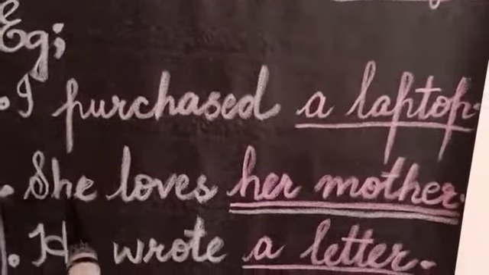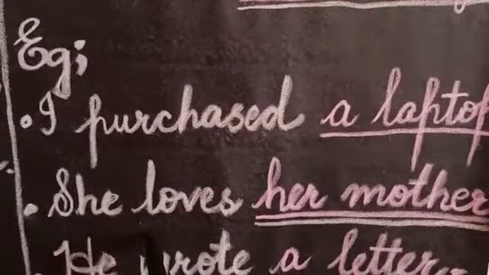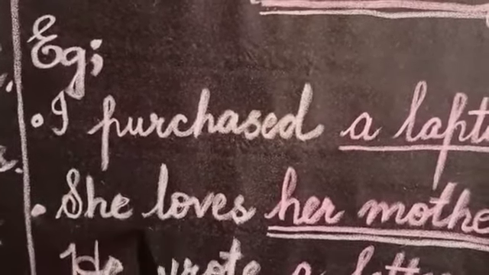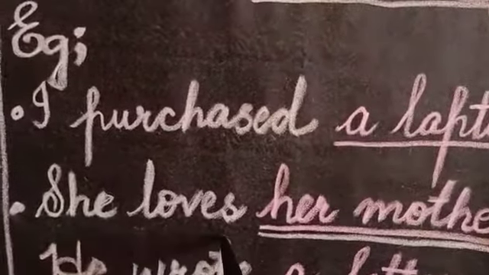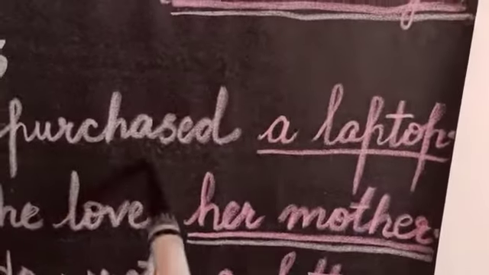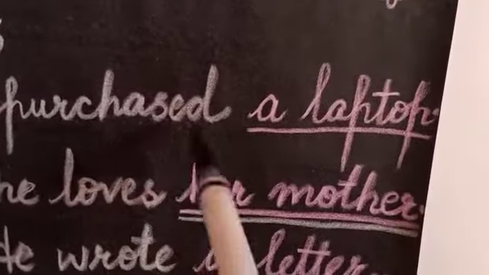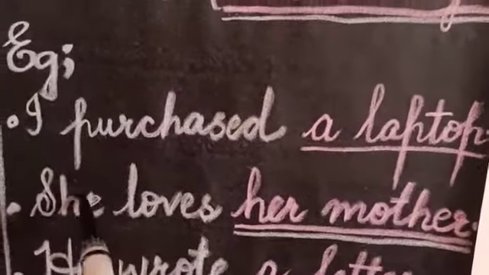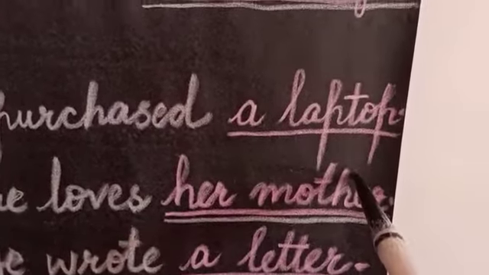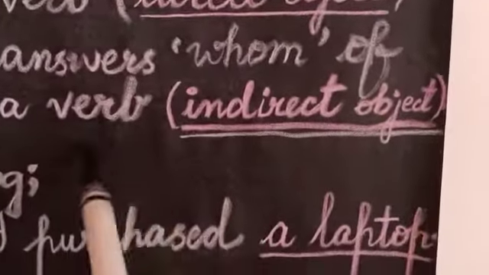Now you see, she loves her mother. Who loves? She. So she is the doer of the action. She is the subject. And what is the action? Love. What is the activity? Love. But whom she loves? She loves her mother. So this her mother, it answers whom. If she loves, but you tell me whom she loves? She loves her mother. So her mother is the object here. But which type of object? Indirect object, because it answers whom of a verb.